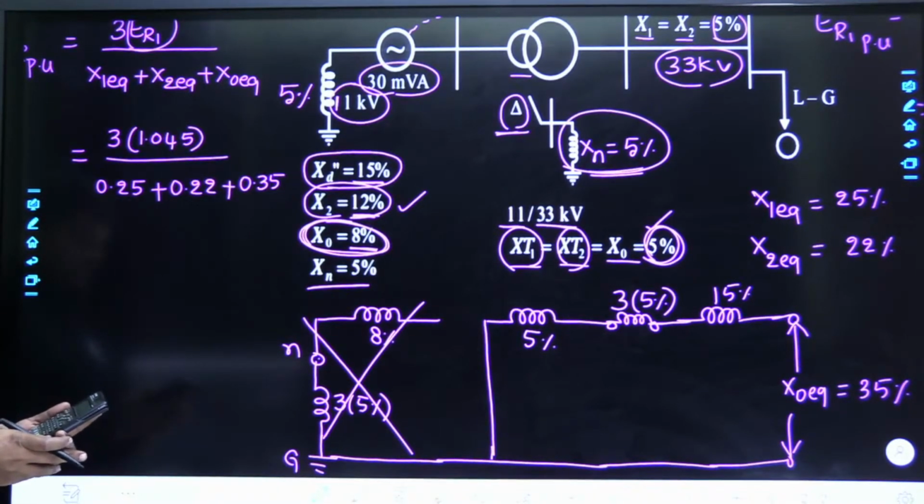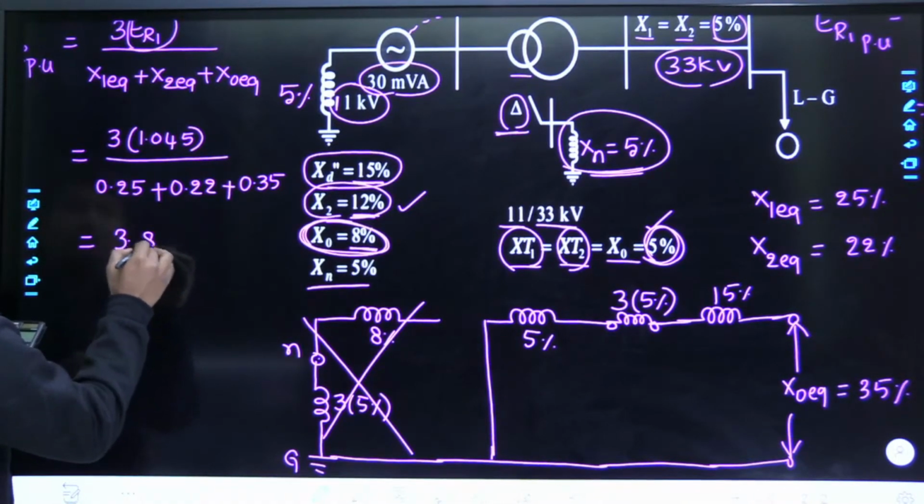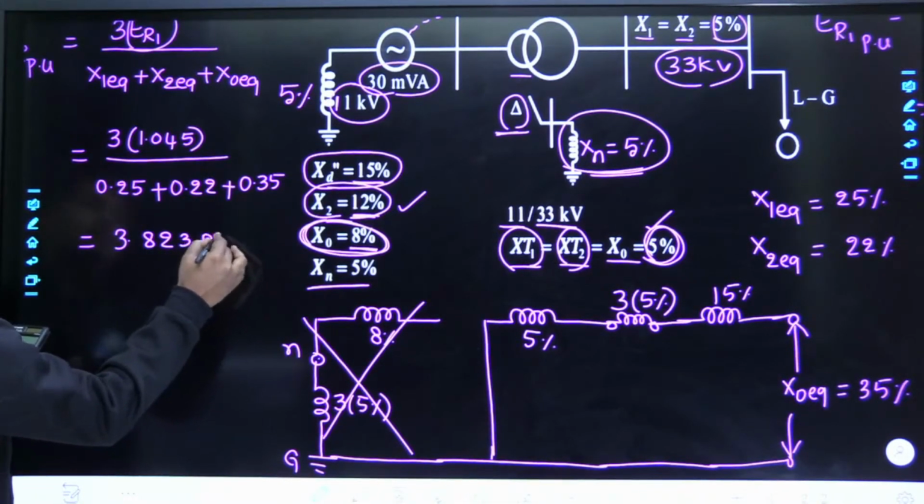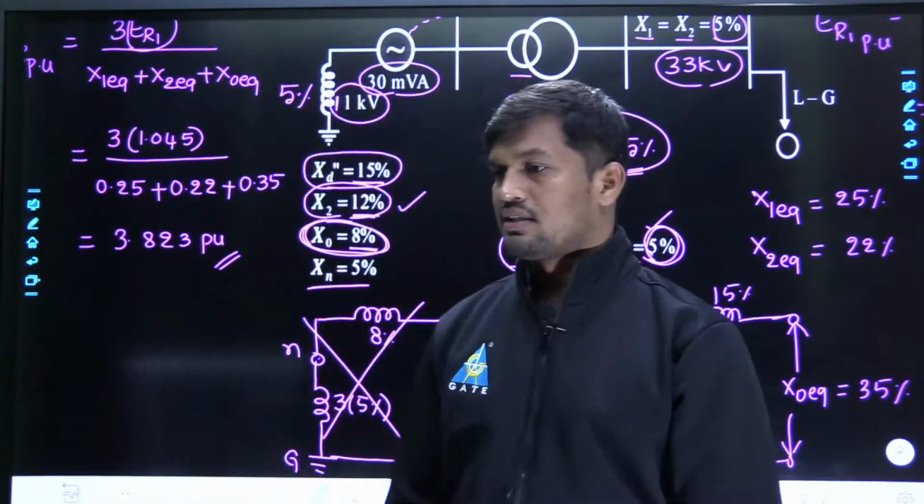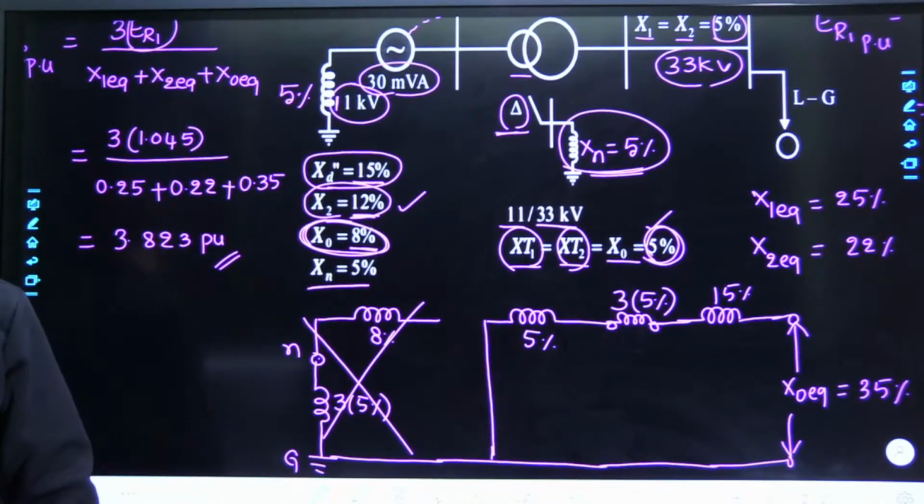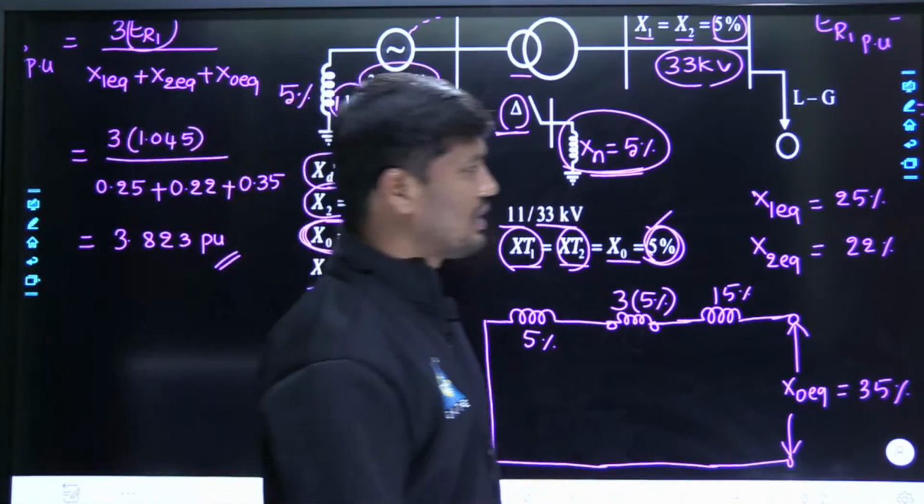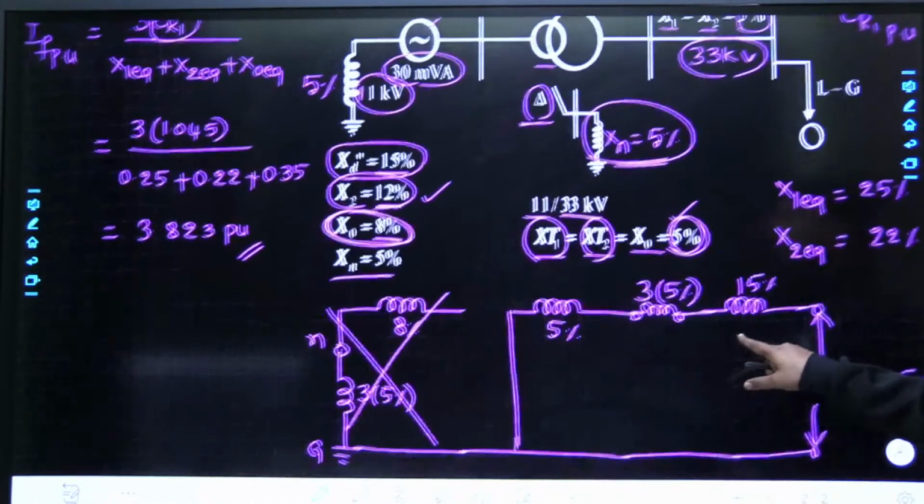Three into 1.045 divided by 0.82. 3.823 per unit is the fault current. 3.823 is the correct answer. Sandeep, you have given the correct answer. Sai Tarkesh has given a slightly different answer. Please correct that, Sai, where you made the mistake. Okay. This will be the fault current per unit, my dear friends.